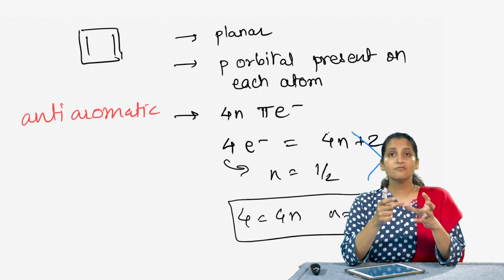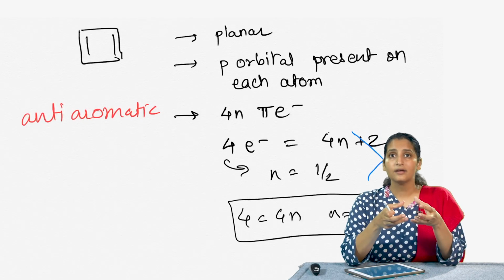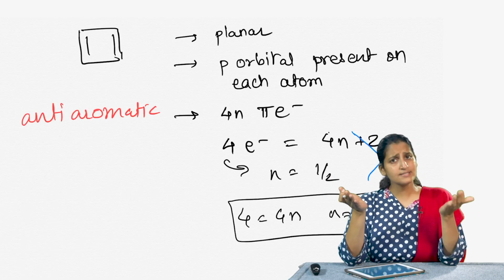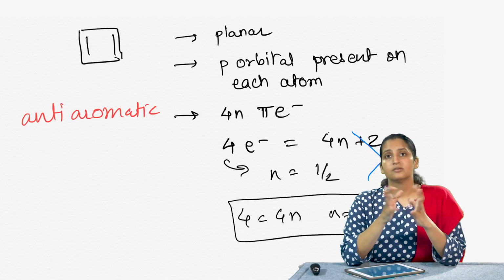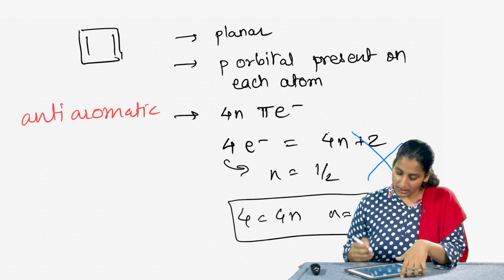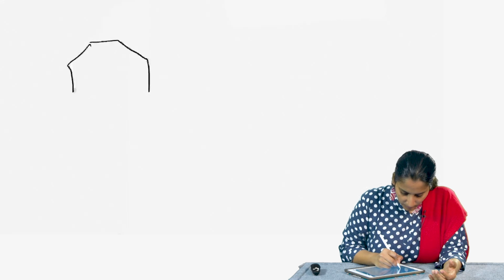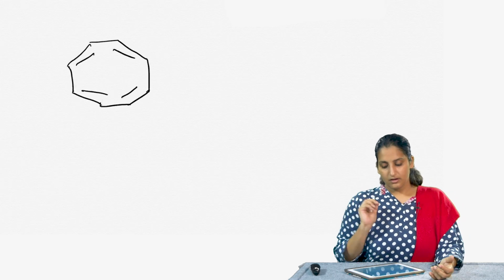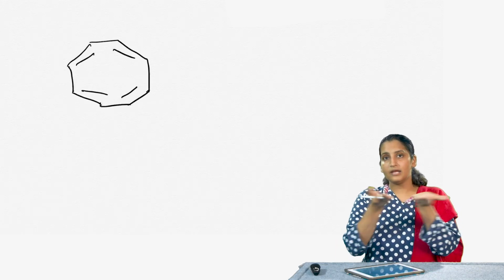However, the reason why it is not anti-aromatic is because the first rule, that the molecule should be planar, is getting violated in the case of cyclooctatetraene. If you really try making the model of cyclooctatetraene, you will be unable to keep it flat and planar.